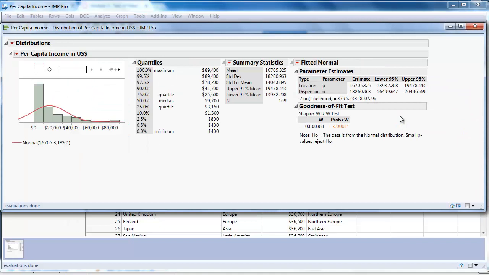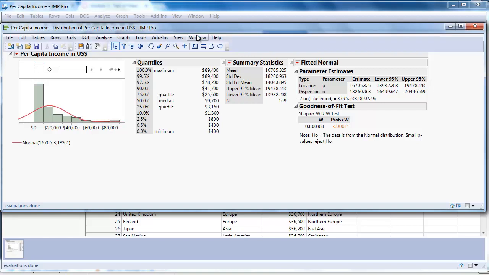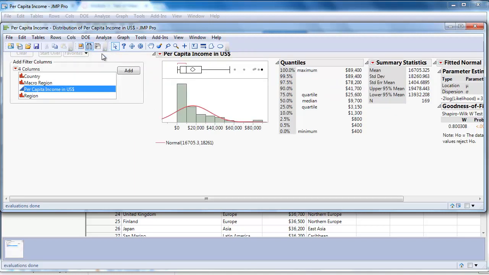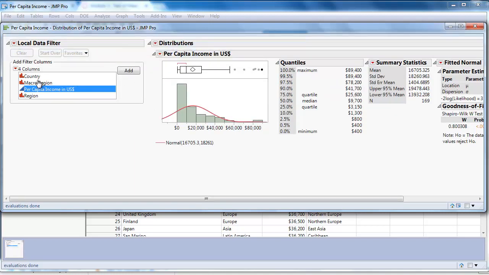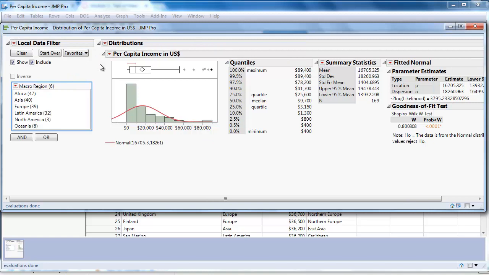We can look at groups within the distribution. You have 6 different macro regions. So we can plot them separately from the beginning or use a data filter. Here I use the same distribution and a local data filter, adding macro region to the filter.